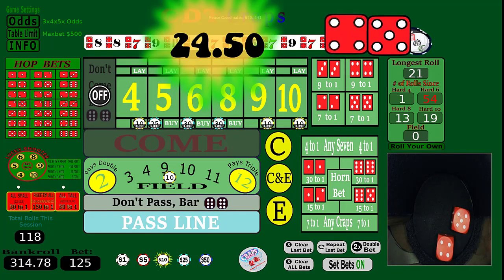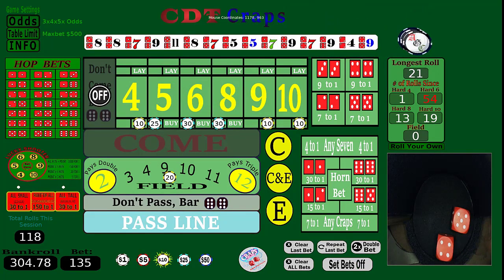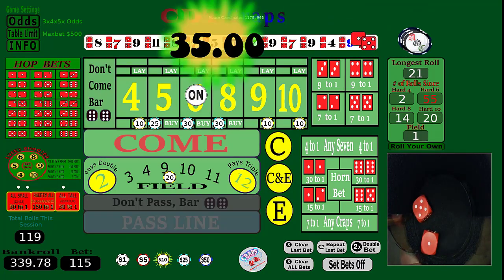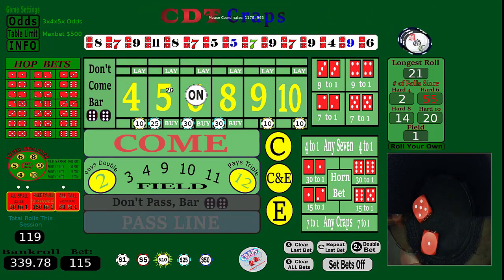There's our point. Okay, we're going to set bets on. We don't care about the come out. It can hit us whenever it wants. There's a 6. We got it. Man, I keep putting $20 on the field, guys. I'm sorry. I don't know why. Well, win some, lose some.